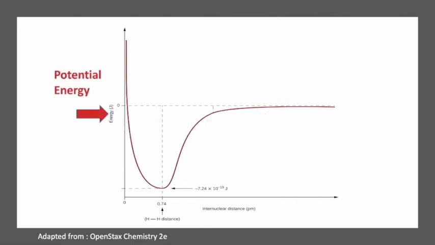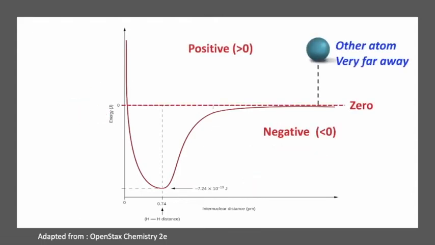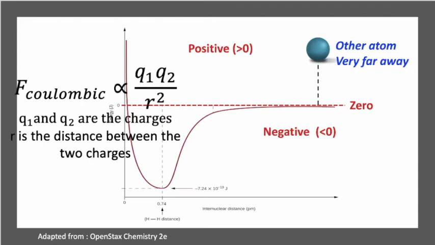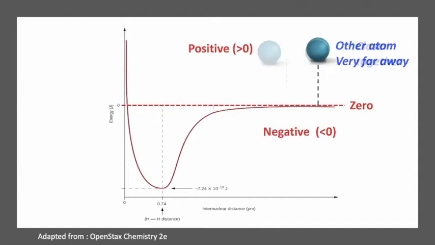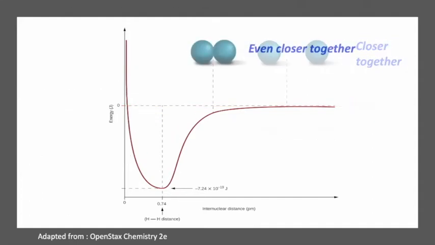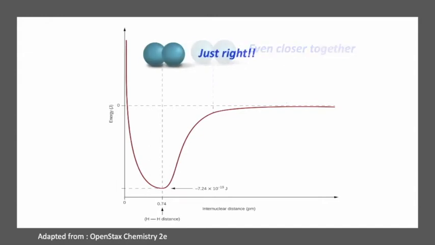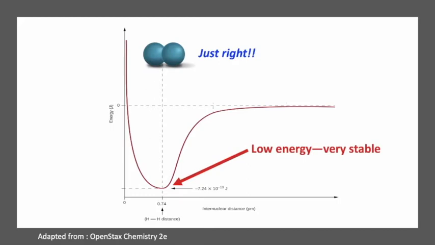One way we can look at this phenomenon is to examine a graph where potential energy is on the y-axis and the distance between the nuclei, also called internuclear distance, is on the x-axis. You can see how when one atom moves an infinite distance away from the other one, the energy is zero. And that makes sense when you think of Coulomb's law. The bigger the distance, the smaller the force, and since force is very closely related to energy, the smaller the energy. As atoms come closer to each other, the potential energy decreases. It becomes negative. Low energy is what makes it stable.